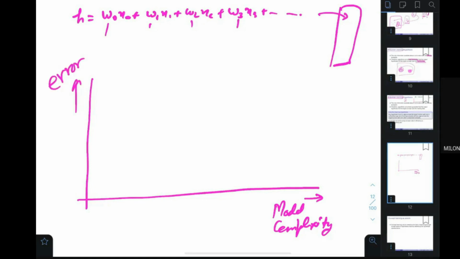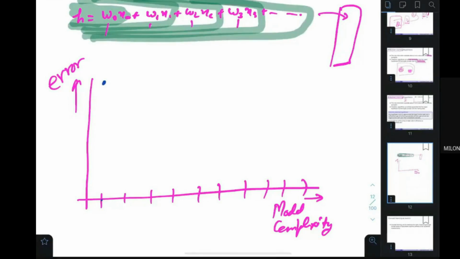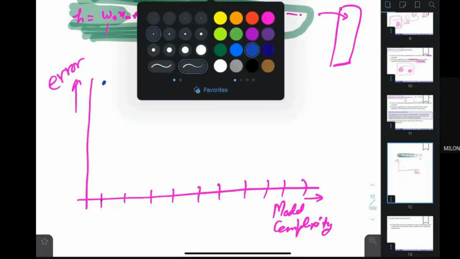Okay, so we say that the model complexity is 0, 1, 2, 3, 4, 5, 6, 7, 8, 9. We have seen this. If the model complexity was 0, then there was some error. What do you mean by model complexity 0? It means only taking the constant thing, W0 is 1. What is the meaning of model complexity 1? That we take two items, then we take this equation, then this equation, then this equation. So in this direction, model complexity is increasing.